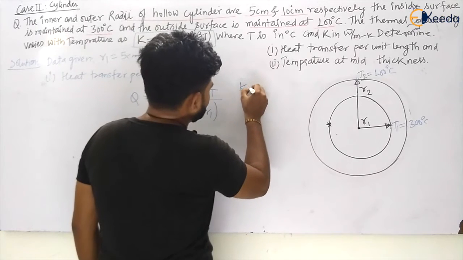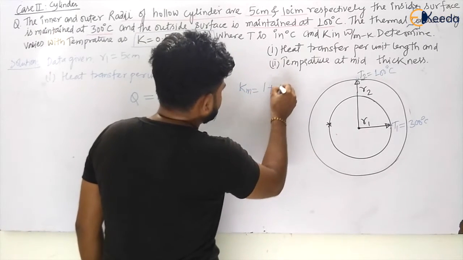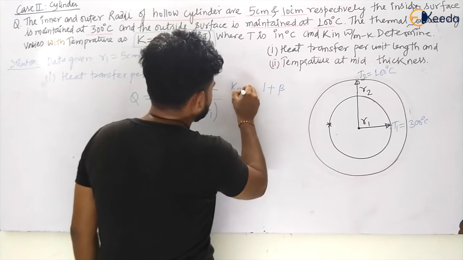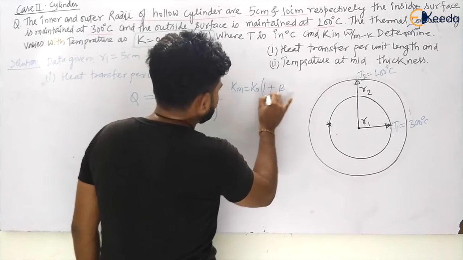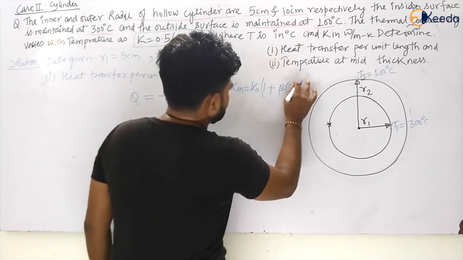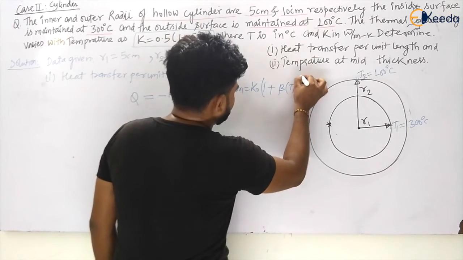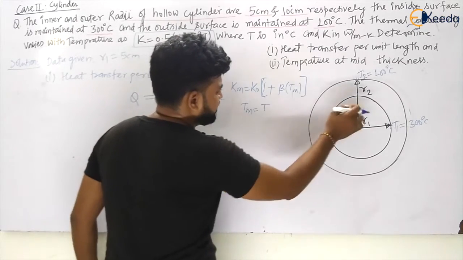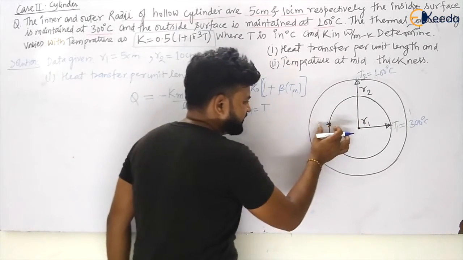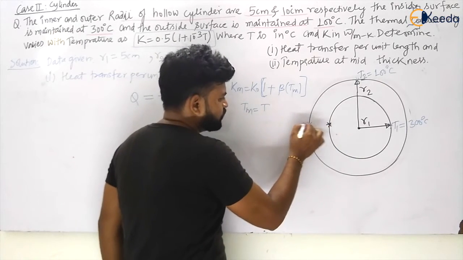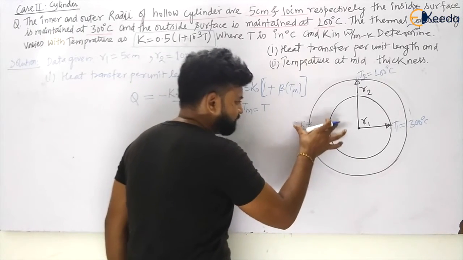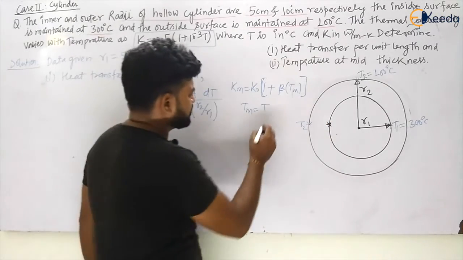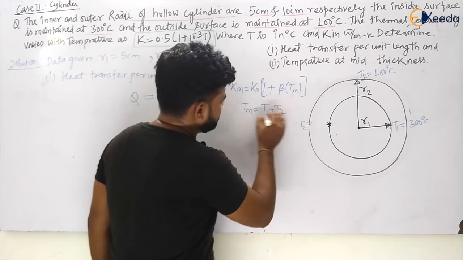So Km was given by K naught times 1 plus beta Tm. So Km will be given by K naught 1 plus beta Tm. Tm is nothing but the mean temperature of both the surfaces. This is having T1 temperature, this is having T2 temperature. So T mean is nothing but the average temperature inside this hollow cylinder, my dear students. That is the mean temperature. So this will be given by T1 plus T2 divided by 2.